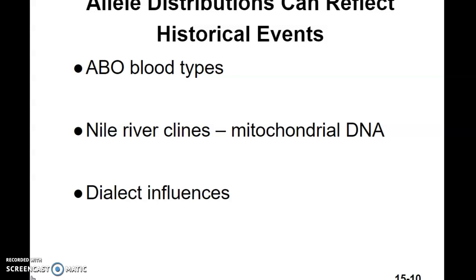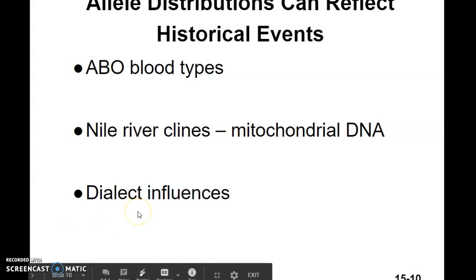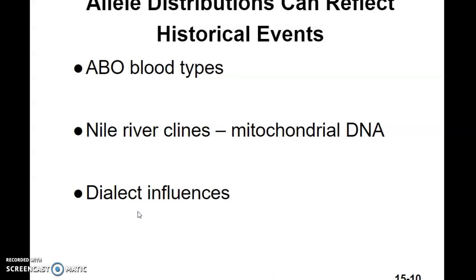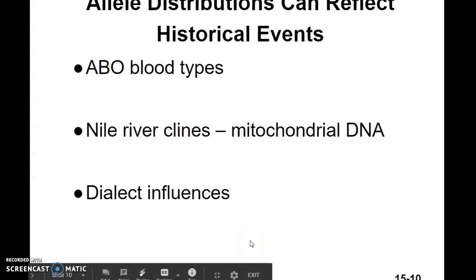Mitochondrial DNA, we can see how it changes along the River Nile, so we can see how the populations migrated and where they came from. Dialect, by looking at what language you speak, there's often a genetic trace there. When you look at the Cajun talk of New Orleans, there's some German, some Indian, Spanish, they're all mixed in there. So that's showing where their ethnic roots actually developed from.